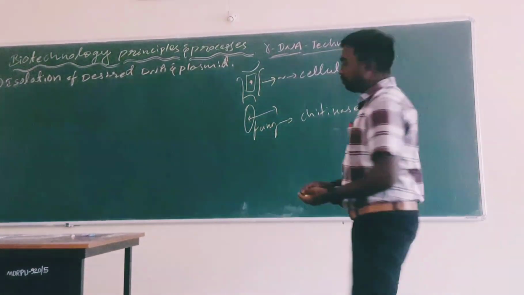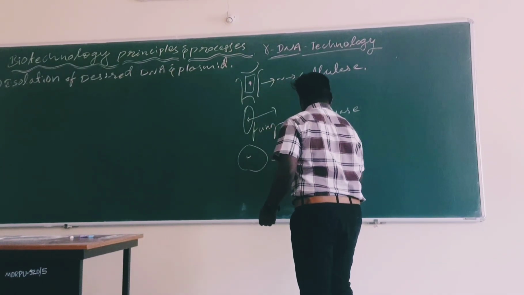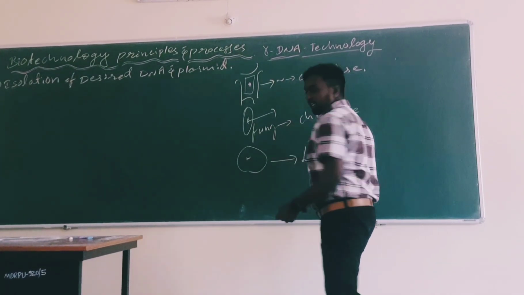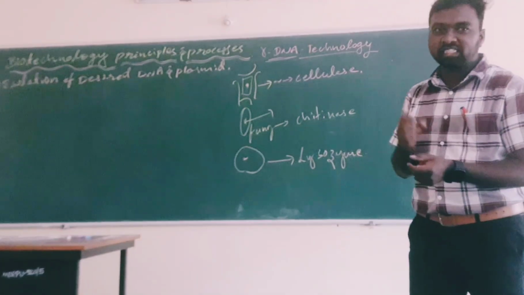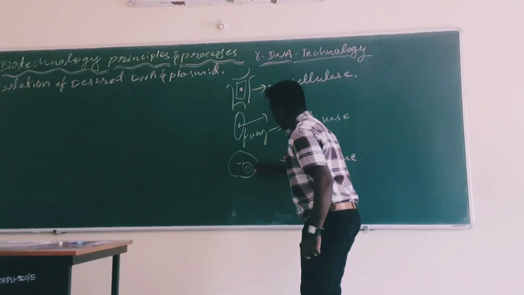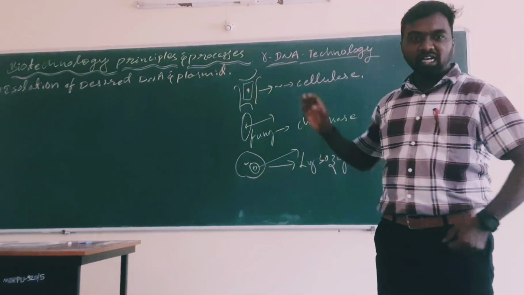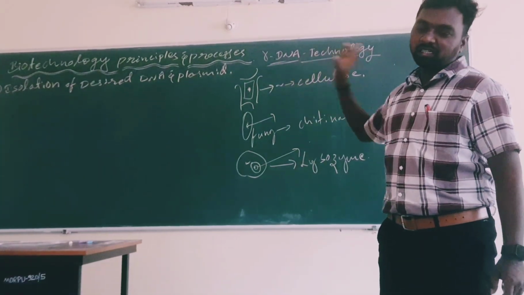Or if it is a bacterium, we use lysozyme for the extraction of a gene. Plasmid also we collect with the help of lysozyme. This is the first step: isolation of the desired DNA and plasmid DNA.